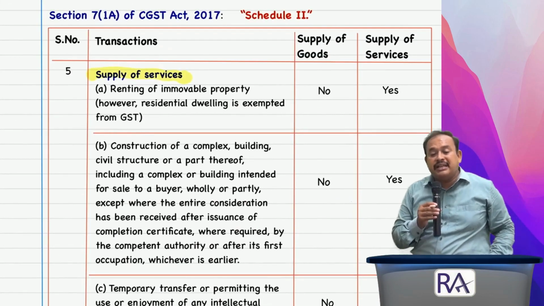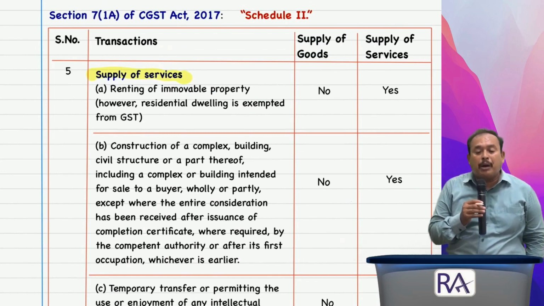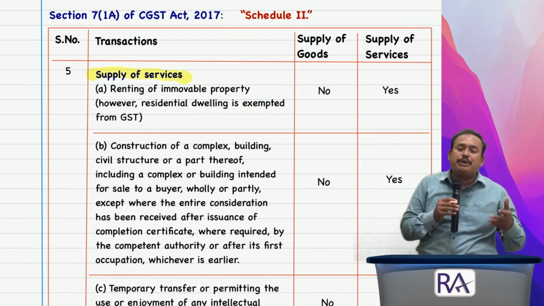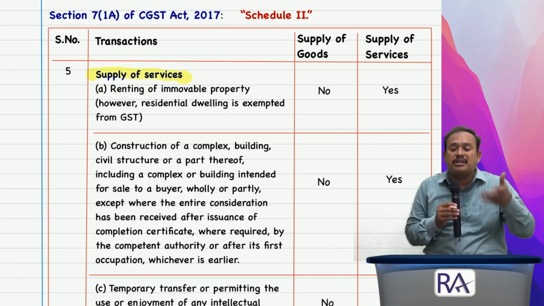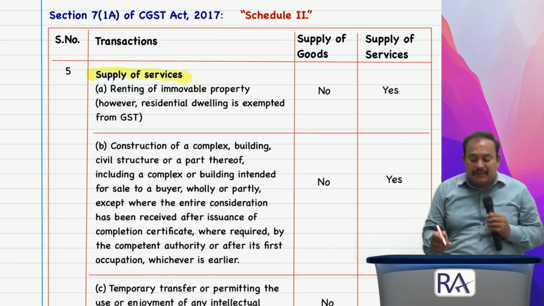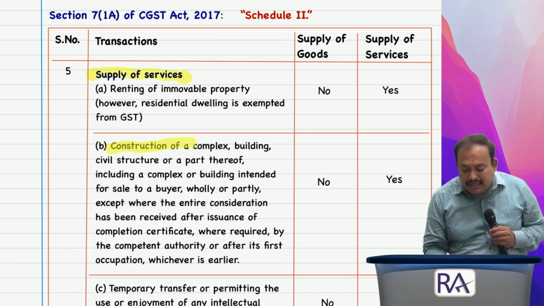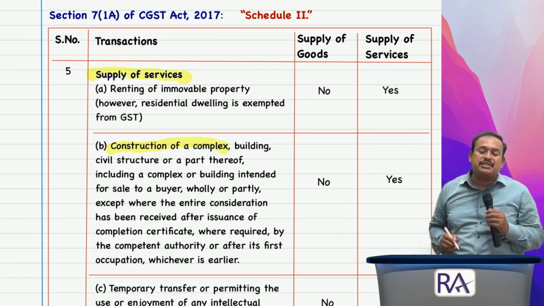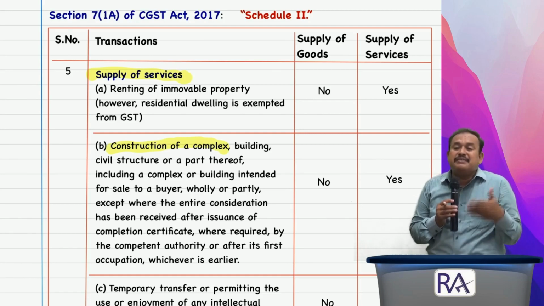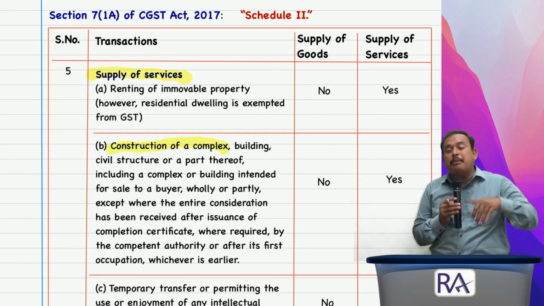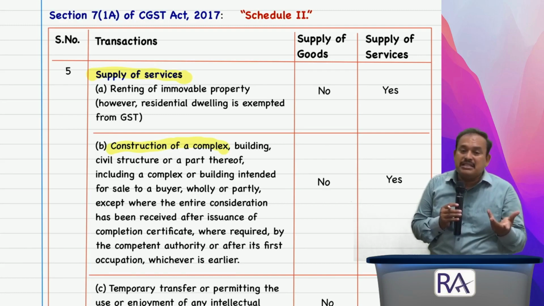How to understand this? Renting of immovable property where no ownership has been transferred, only the right to use has been transferred: supply of service. In the case of a construction nature of business, where construction of complex civil structure and so on, construction itself is the service. How can you say, though there may be material involved, there is a service involved?